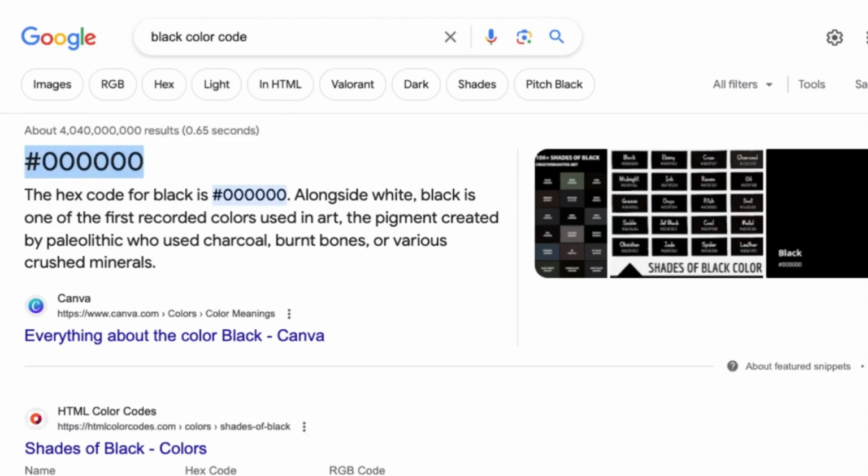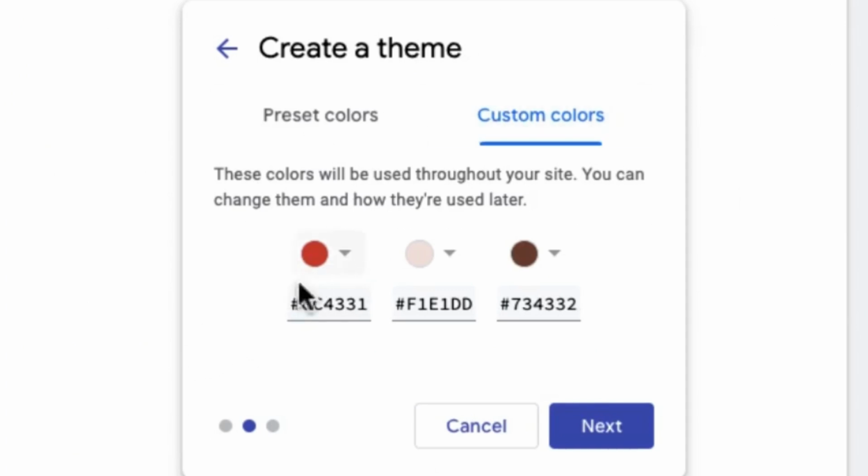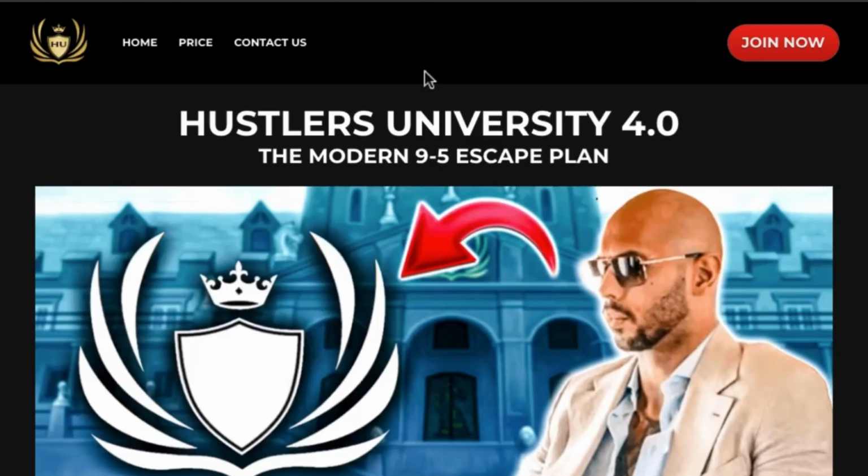And once I copy this, guys, I'm going to come over to the page right here where you can see my color code right here. So I'm going to click on this and paste this in all these fields right here. So I'm going to paste all this. And once I paste all this, you want to make sure that everything is black, right? Because the Andrew Tate website is black and white. So you're going to make sure that everything is black.